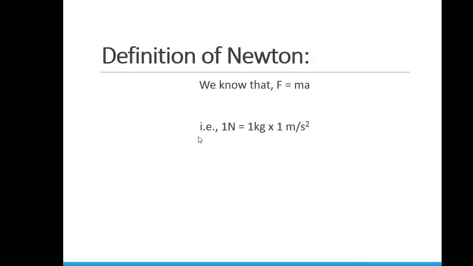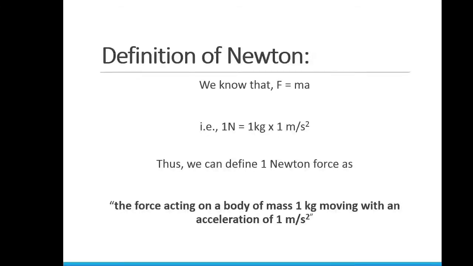So we can define 1 Newton force as the force acting on a body of mass 1 kilogram moving with an acceleration of 1 meter per second square. In other terms, we can also define 1 Newton as the force acting on a body of mass 1 kilogram producing an acceleration of 1 meter per second square.